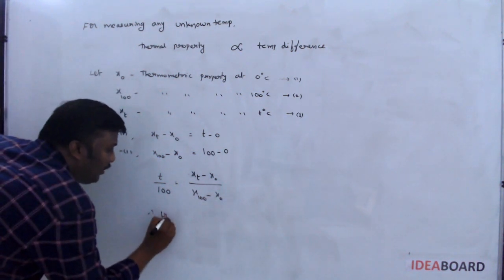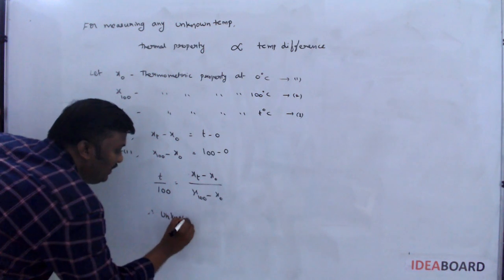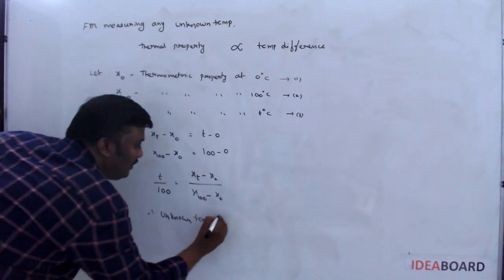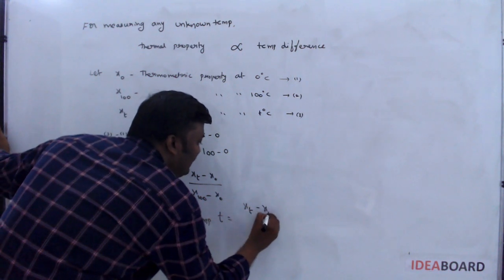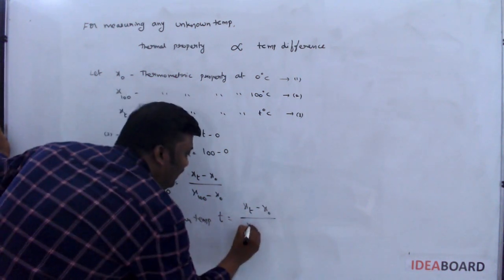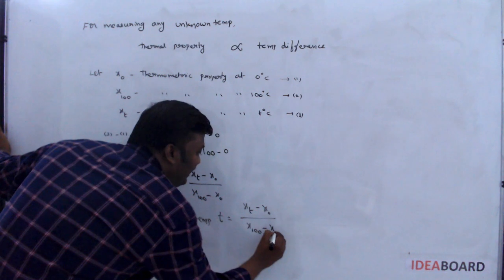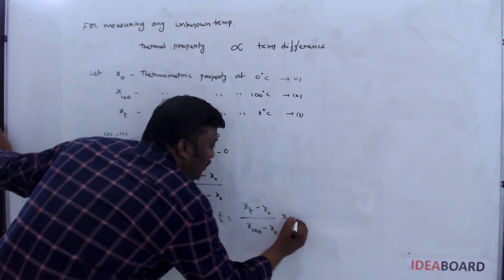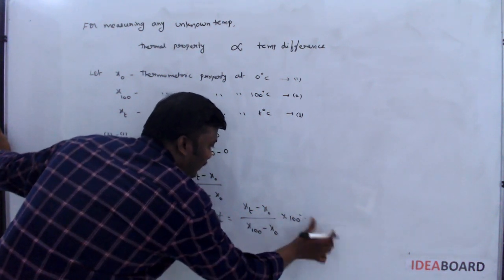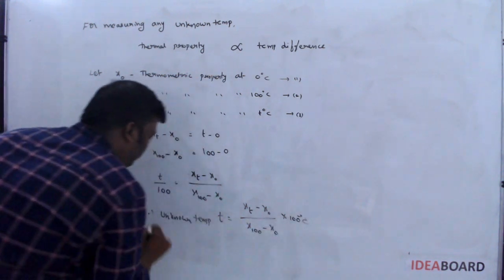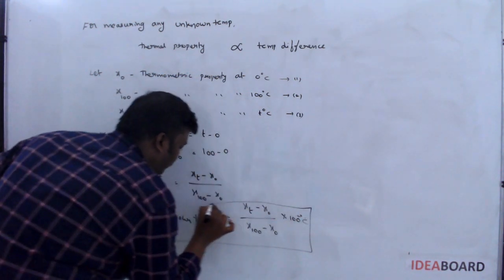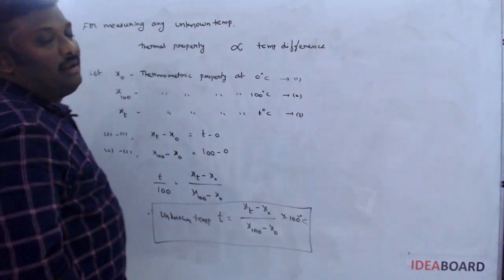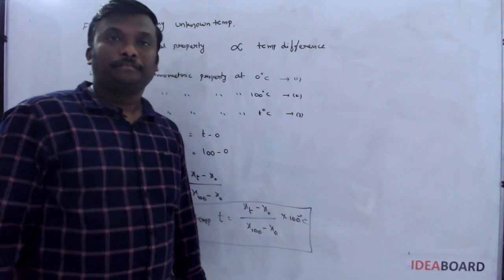So the unknown temperature T is equal to Xt minus X naught by X100 minus X naught into 100 degree Celsius. This is the formula for measuring the unknown temperature.